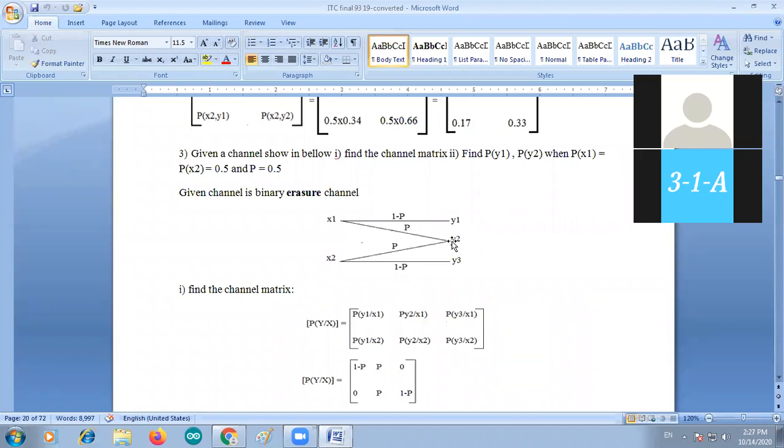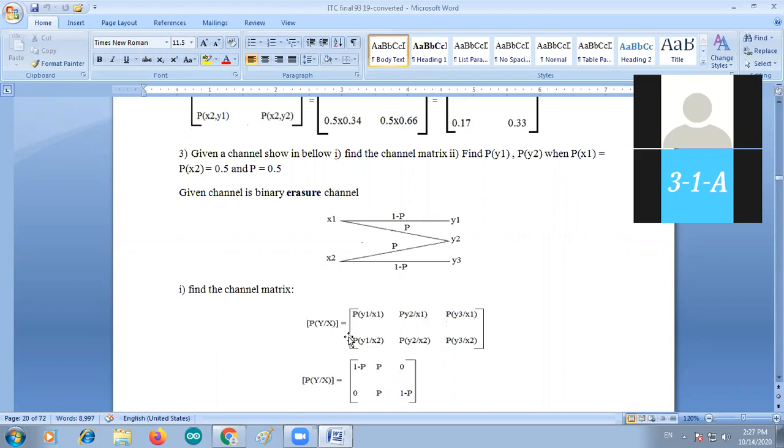So now find out the channel matrix for that. So the channel matrix P of Y by X is equal to P of Y1 by X1, one element, P of Y2 by X1, another element, P of Y3 by X1, third element. Now this third element is there because the three outputs are there. First element is P of Y1 by X1.